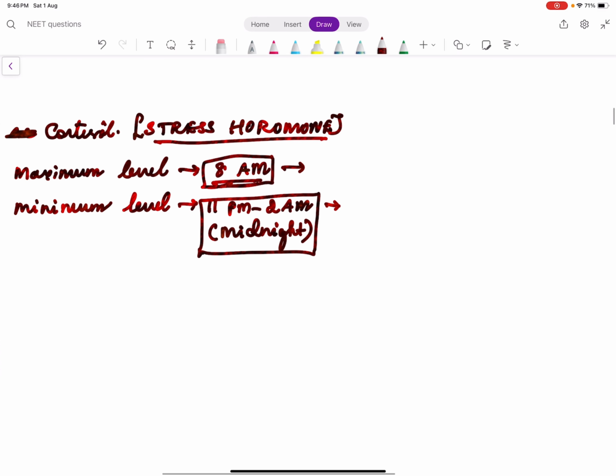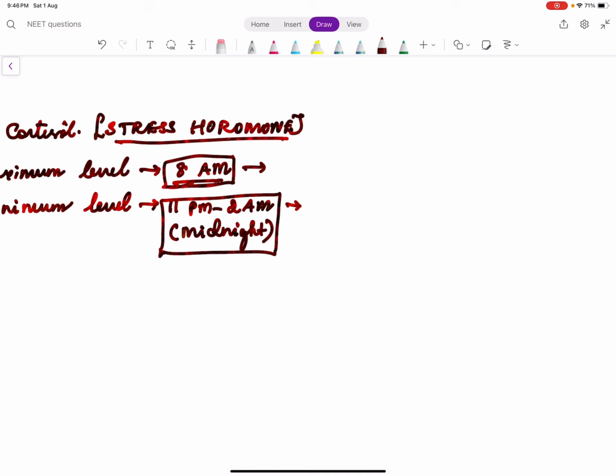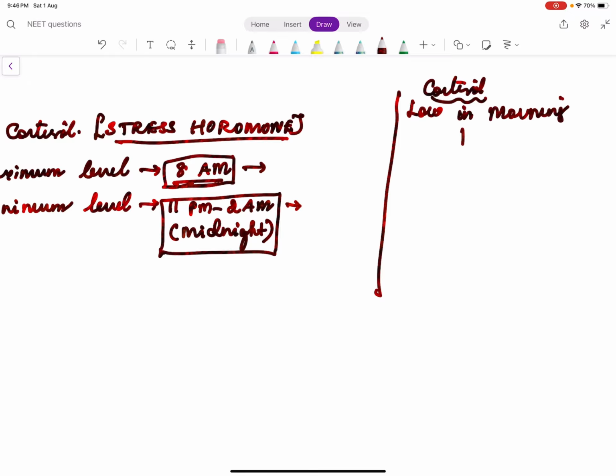Why this early morning and midnight difference is important in cortisol is that we normally expect cortisol to be at its peak in the early morning. So if the cortisol level during our assay is very low in the morning, it means cortisol is not produced. So there is a deficiency. Cortisol deficiency is called Addison's disease.